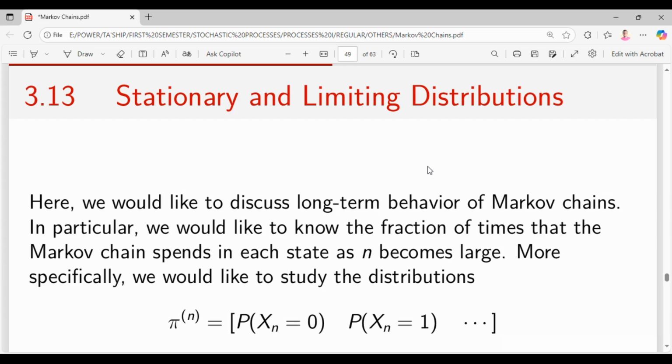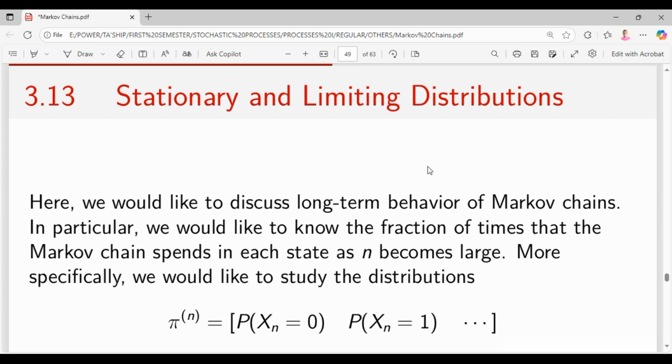As in the example I've always given, that is the MTN stock example, and that of Google. You have several stocks that your company can invest in. You have Google, you have Apple, you have S&P 500, and so forth. So in the long run, are we going to get an ideal investment strategy or a stock that we are going to be investing in all the time? Is it going to be Google, that even in 10 years time we will be great investors of that particular stock? That is what the limiting and the stationary distribution seek to address.